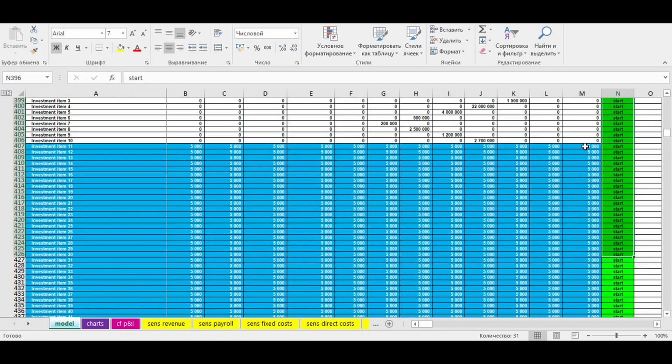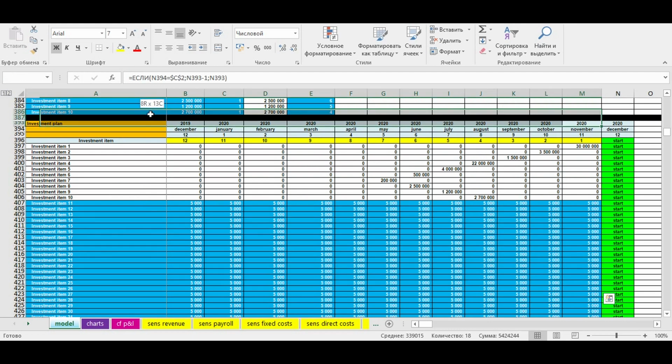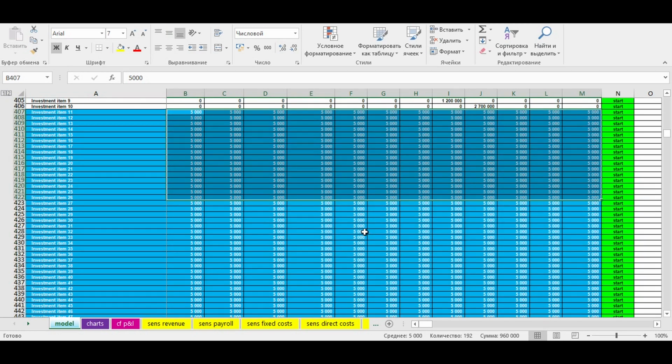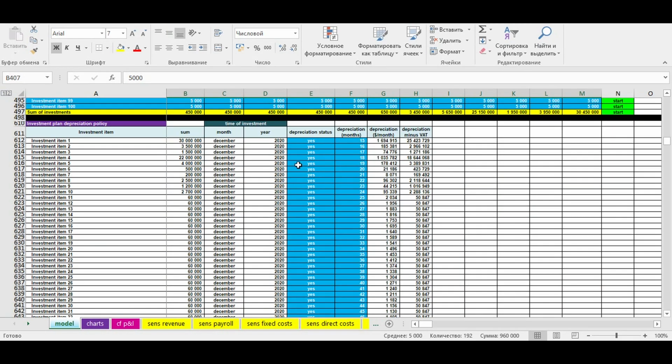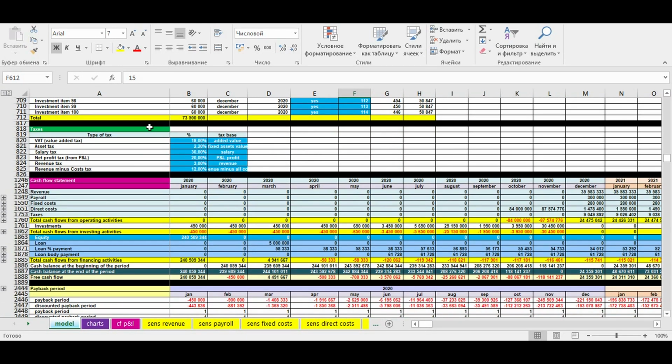Moving to the past from the moment of starting your project, you describe the investment stage. Here, you specify what item you are going to invest in, when you invest, and how much you invest. Going ahead, you also have a depreciation table. If you have a depreciation for the investment item, you can set the depreciation status and specify the period of depreciation in months. The next block of inputs deals with taxes.